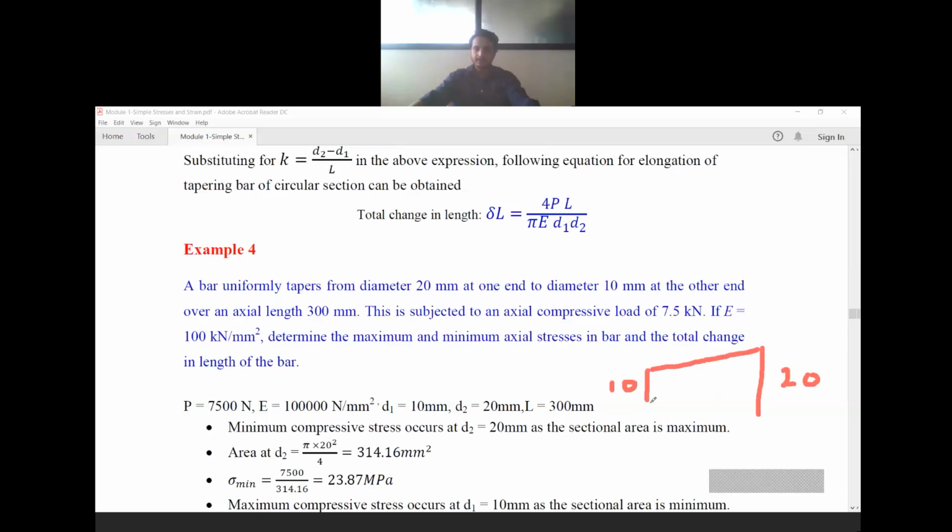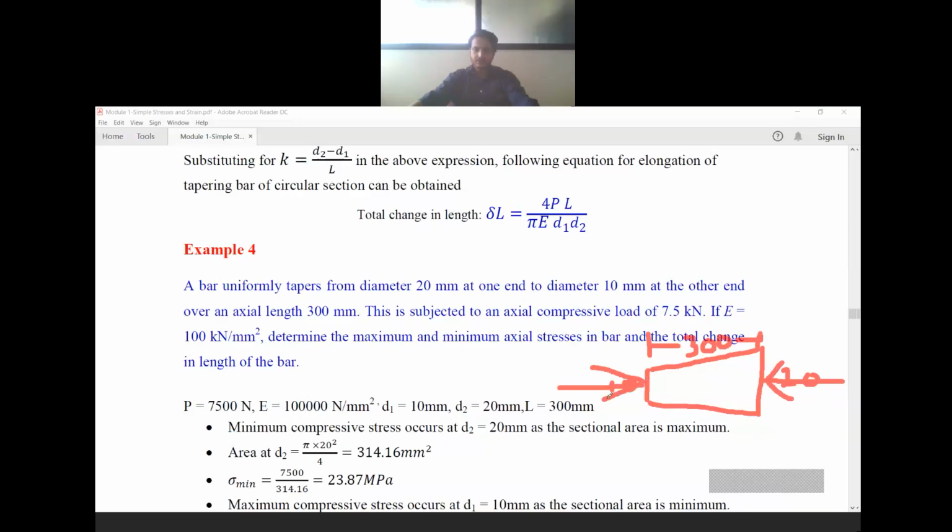So they have given this one, at the other end, for an axial length of 300 mm. So the length is 300. This is subjected to an axial compressive load. The load is acting towards the member.